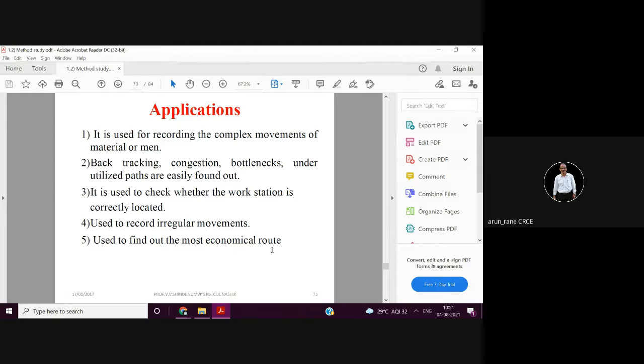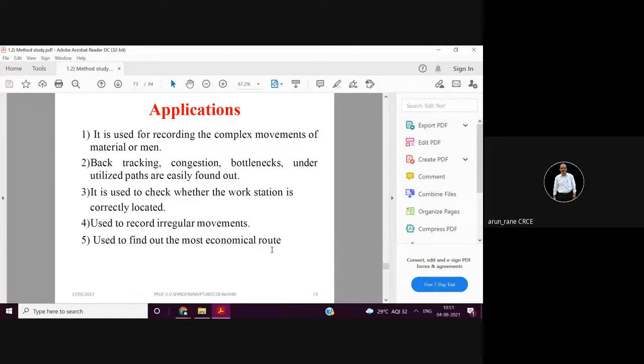So analysis is done not only to improve the productivity or to reduce the movement, it also improves the safety, the health of the people, and reduces the fatigue of the workers.